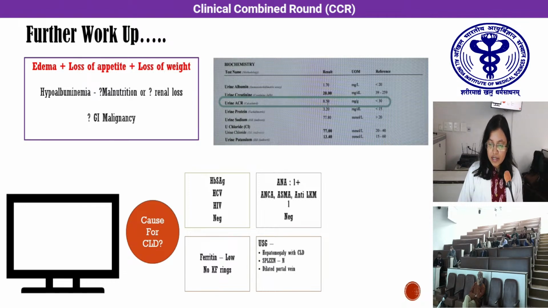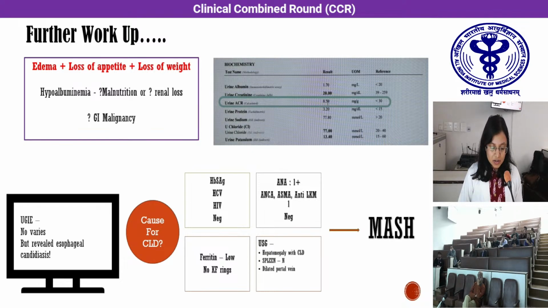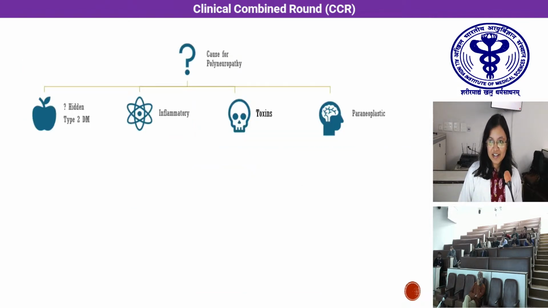And for the cause of CLD, viral markers were negative. Autoimmune hepatitis markers were negative. Ferritin was low. There were no KF rings. So the cause of the CLD was attributed to metabolically associated steatohepatitis. To rule out varices, we did the UGI endoscopy, but it revealed the surprise of esophageal candidiasis.